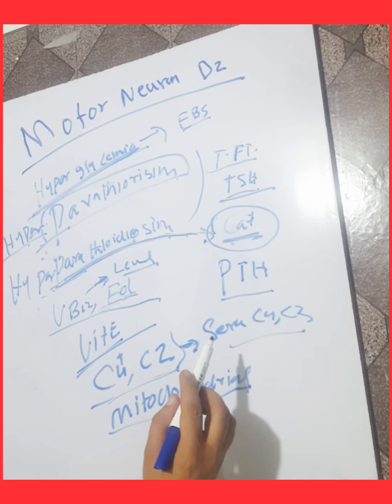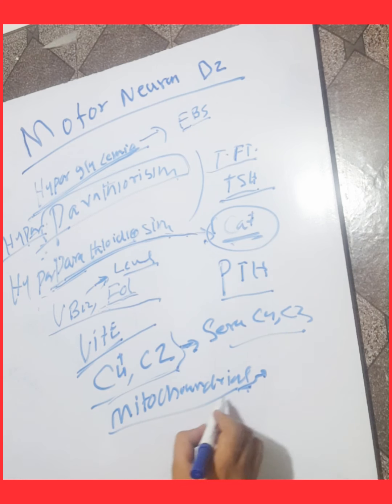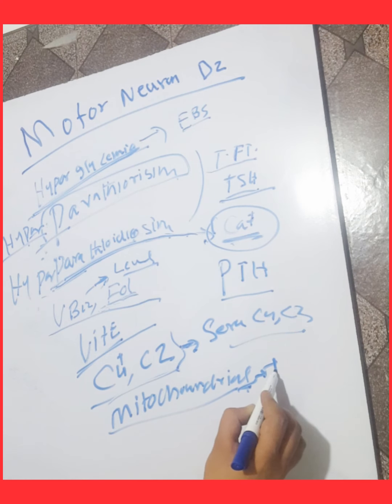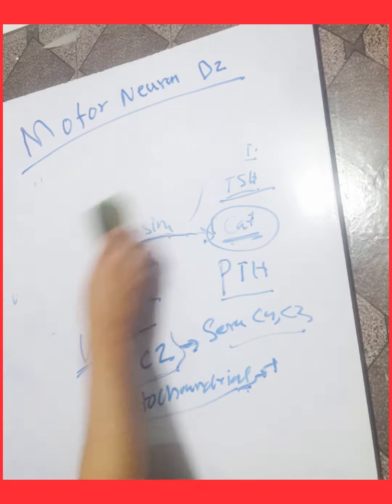If there is mitochondrial dysfunction, we investigate the fasting lactate, pyruvate and ammonia. Other causes of motor neuron disease we will discuss now.